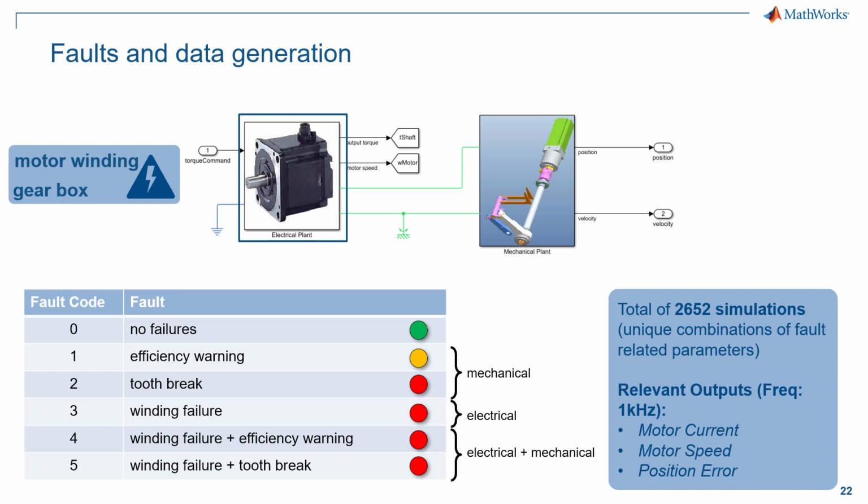Together with the designers of this apparatus, we decided for each simulation run to record the motor current, the motor speed, and the position error as the most relevant signals for the condition monitoring application development. In fact, I then used these time series, as you will see in a bit, to identify the condition indicators to train the classification model able to inform decisions about maintenance.